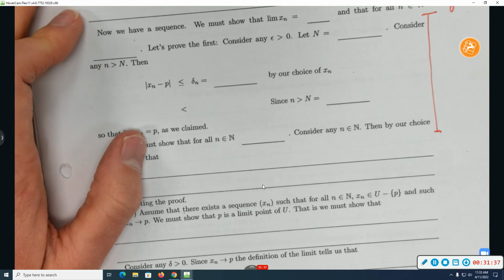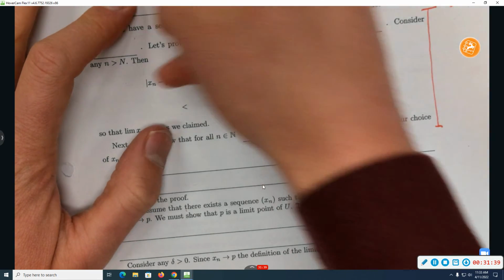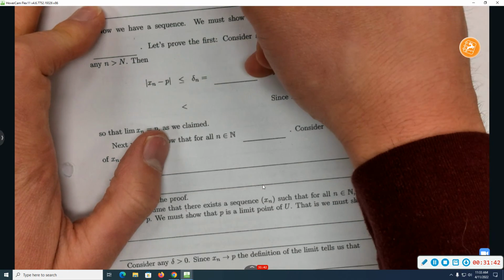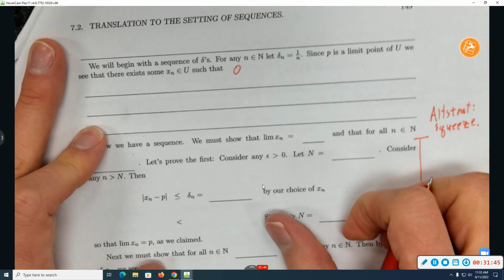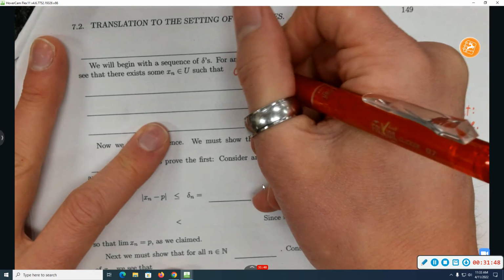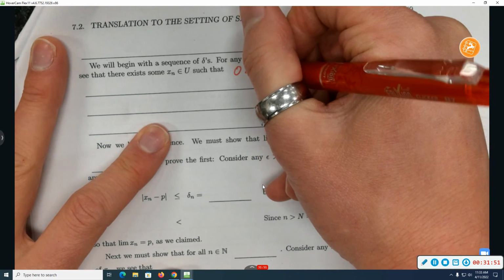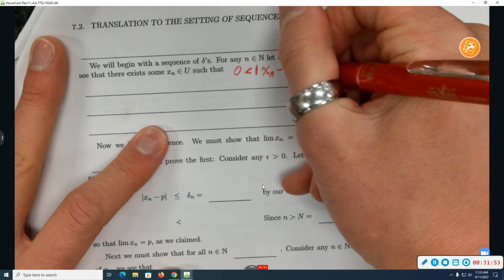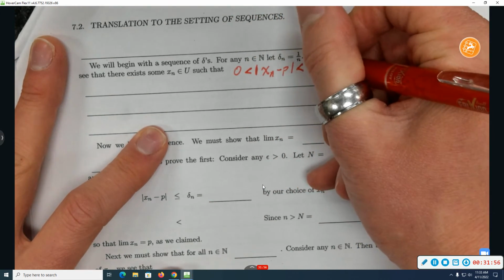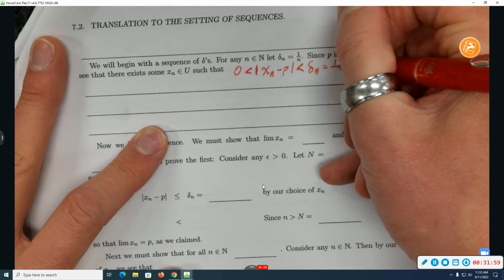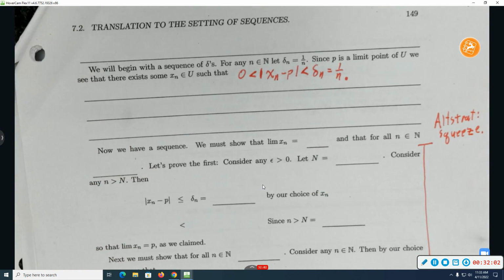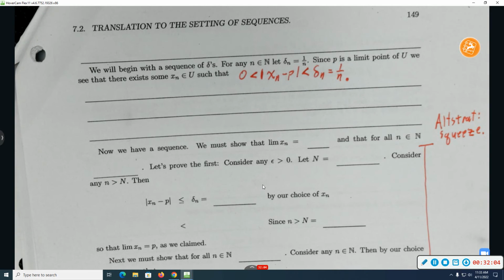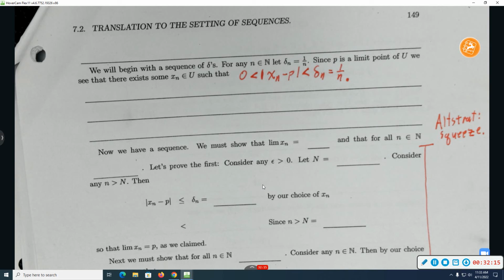So it really is an x sub n, such that 0 is less than... and maybe we'll just start with this. We need the set of elements to be elements of U set minus P. So I need them to be elements of U that are not equal to P. Do I already have that they're elements of U?